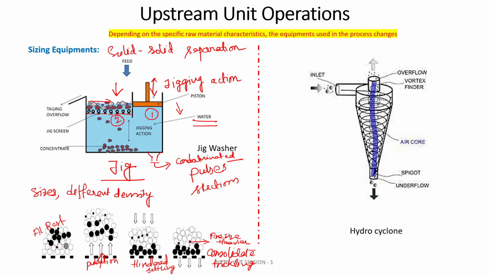So the tailing will be some sort of lighter size particles, lighter and finer particles you will be getting from tailing overflow. So the jigging operation is mostly used in the mineral ore processing, including coal processing, widely used as a sizing equipment. Next one is hydrocyclone.